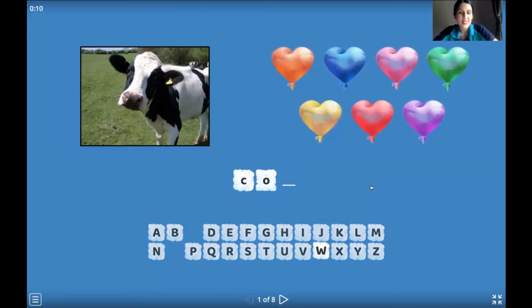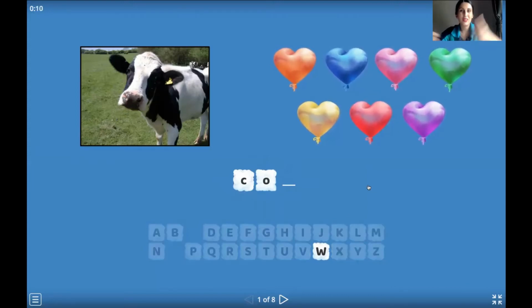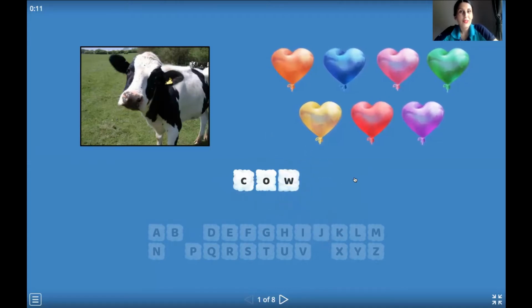W, I see W. Very good. Okay. So we have our word cow. Let's spell together. C-O-W. Very good. Let's continue. Yes, perfect. And you gained 7 points.